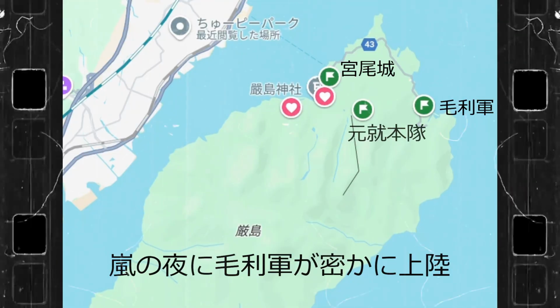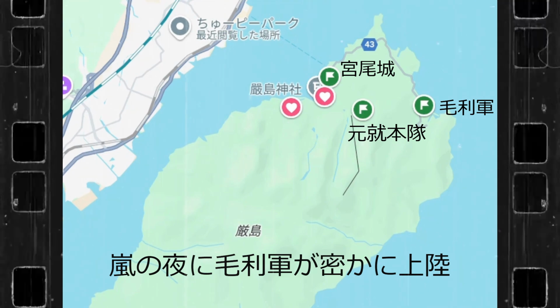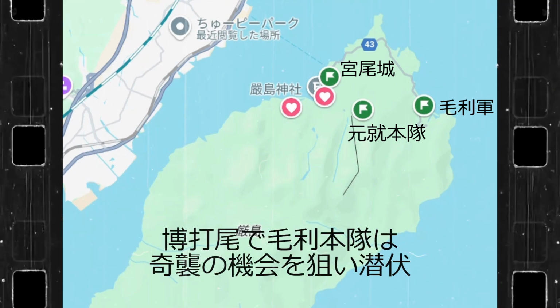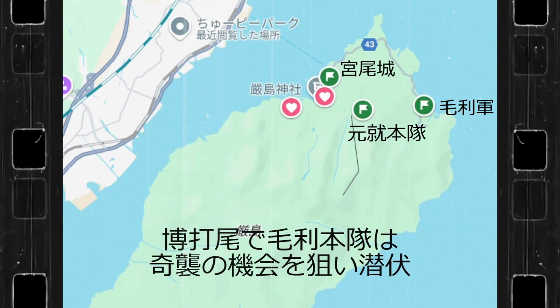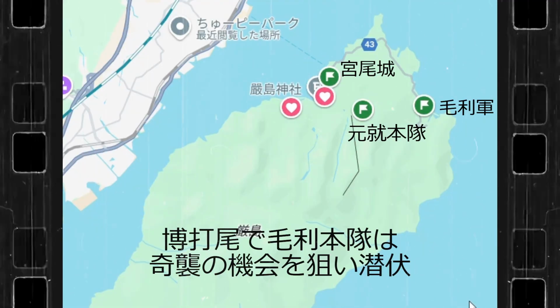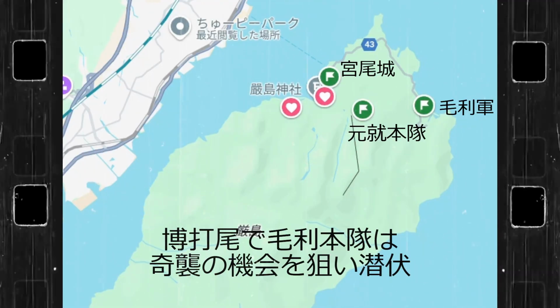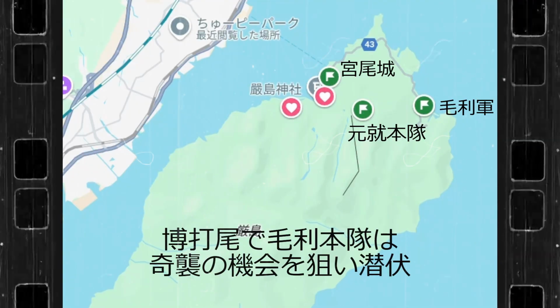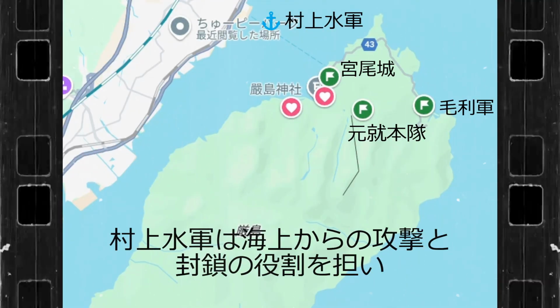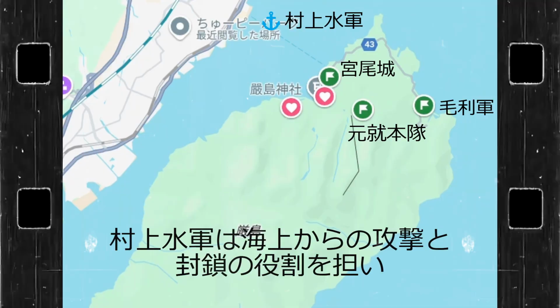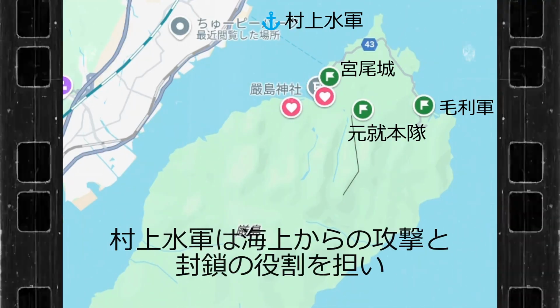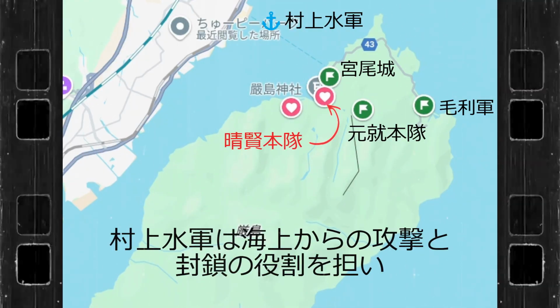Bakuchio and other places, a place in the mountains from Tsutsumigura. The main force of Motonari Mori was hiding there, waiting for an opportunity to launch a surprise attack. The coast north of Itsukushima, the Mori Navy, including the Murakami Navy, was stationed here, responsible for blockade and attack from the sea.